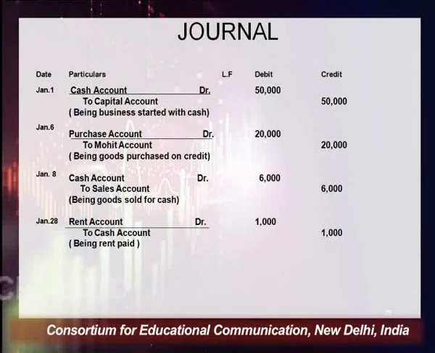The next transaction is goods sold for cash. When you have sold goods for cash, what's coming into the business? Cash is coming into the business. Cash is an asset, and all type of assets come under the rule of real account. So the rule of real account is debit what comes in, and sales, your goods, are going out. So according to this, you have to credit sales.